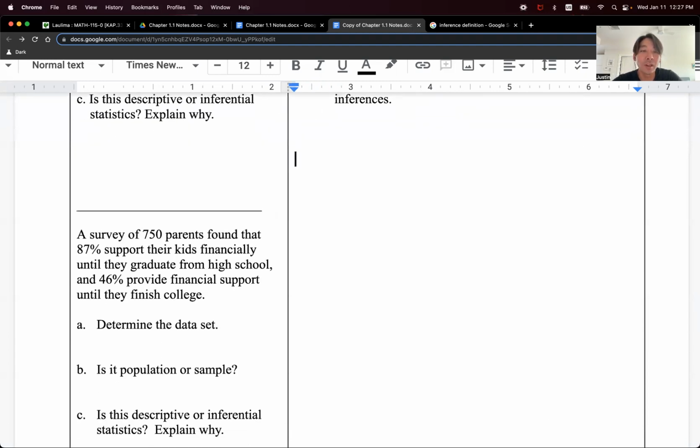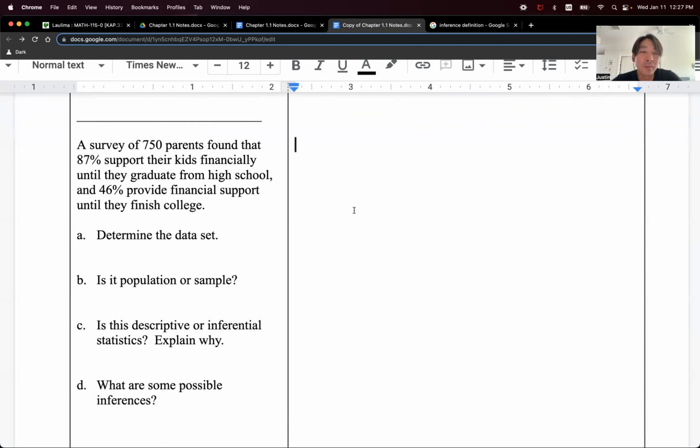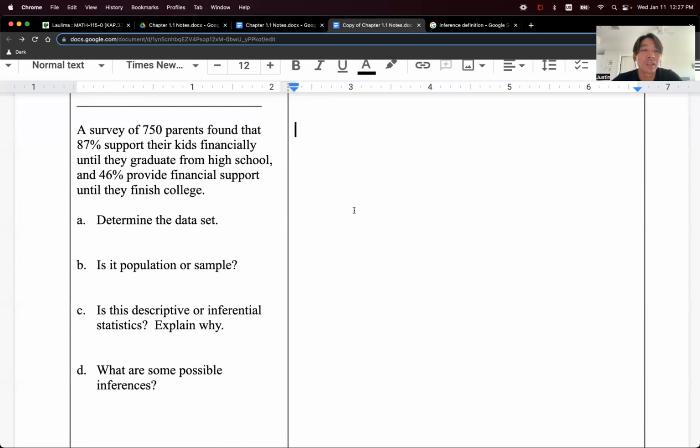Okay, next question. Last question of the section, and we're done, and we'll take a break. A survey of 750 parents found that 87% support their kids financially until they graduate from high school, and 46% provide financial support until they finish college. Determine the data set.